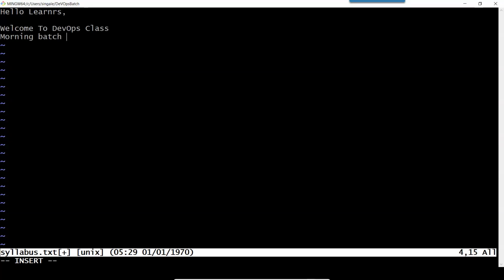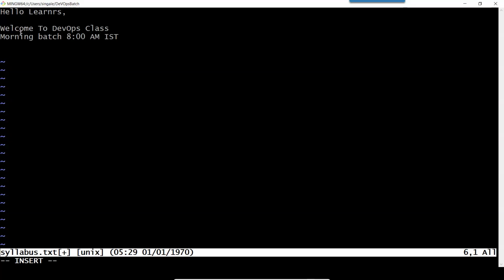So here I can type the information, and it is just like Notepad. You can type all the contents, whatever you want, into this file. So here I want to save the file. What do we do in Windows? Control S, right? Or we go to the file and then we click save.